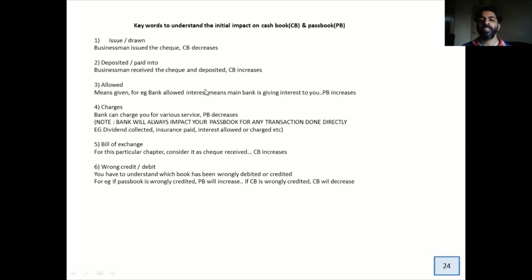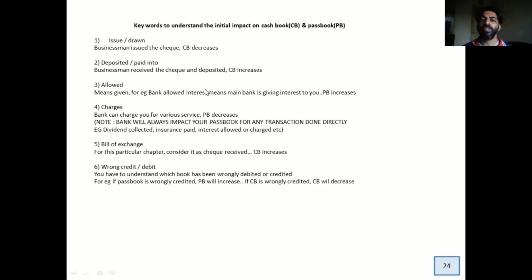All right. Now talking about charges, again bankers can pay your electricity bill. A banker can also charge you for the services they provide. So same logic, the bankers will not come to your home and collect money. Bankers know your bank account and they are going to withdraw the money from there. The passbook goes down. The cash book will have no impact unless and until the banker notifies it.